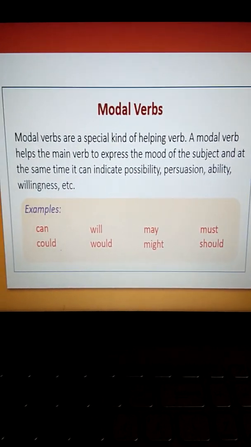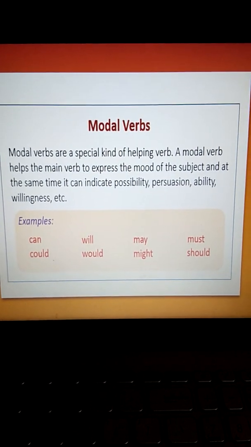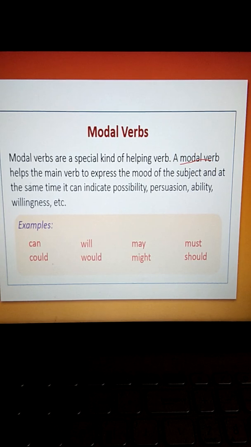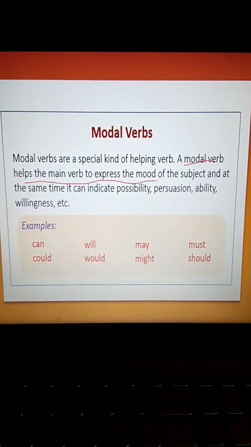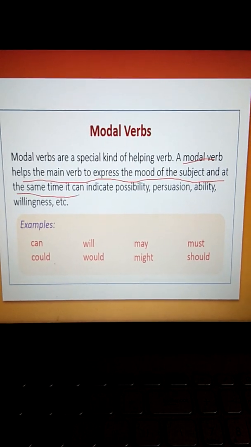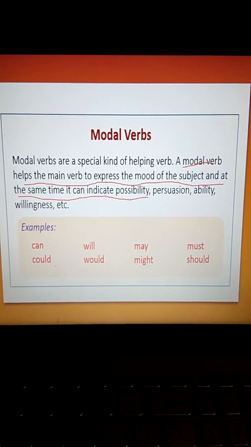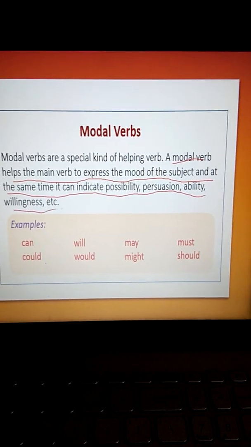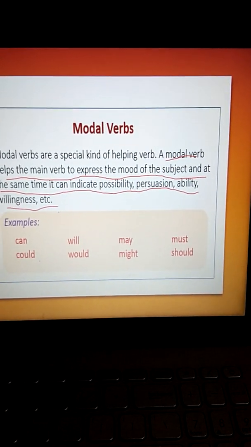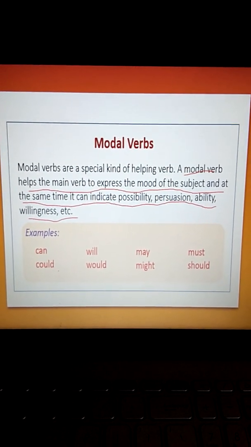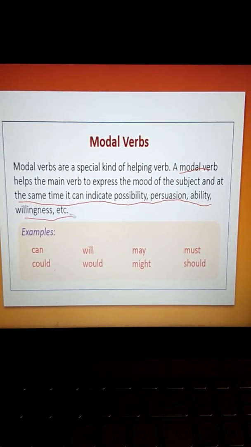Clear? So a modal verb, see children, we can listen here. A modal verb helps the main verb to express the mood of the subject, and at the same time it can indicate possibility, persuasion, ability, willingness, etc. So there are many things which a modal verb can tell us. Is it clear to all of you?